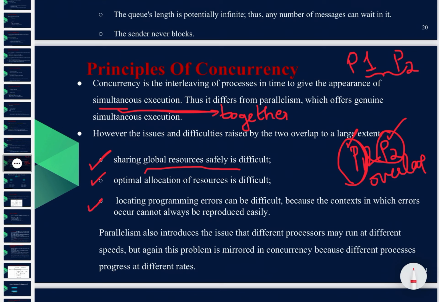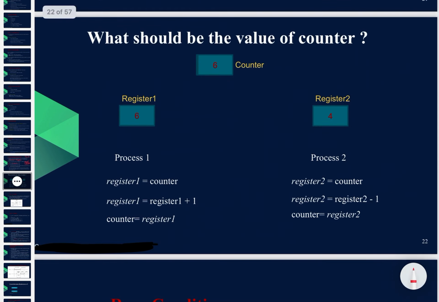So there are three problems. Sharing of global resources is difficult. Optimal allocation of resources, how many resources are needed for P2 and how many are needed for P1, will be difficult to understand. Locating programming errors can be difficult because the context in which the errors occur cannot be reproduced easily. Parallelism also introduces the issue that different processors may run at different speeds, but again this problem is mirrored in concurrency because different processes progress at different rates.